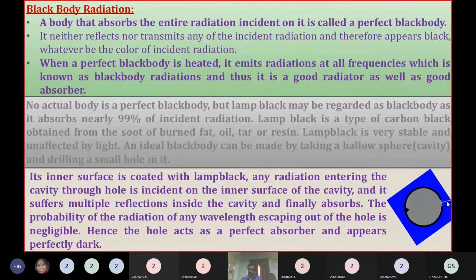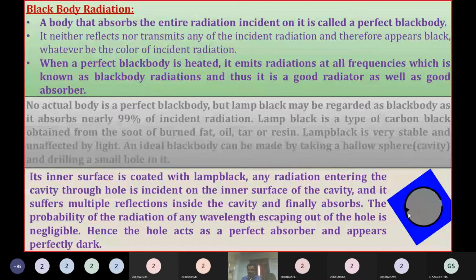What is the use of that hole? It allows the light that falls on it to go inside. The light that enters will be totally internally reflected and absorbed by the hollow space. Why is it absorbed? Because this hollow space is coated with carbon black.